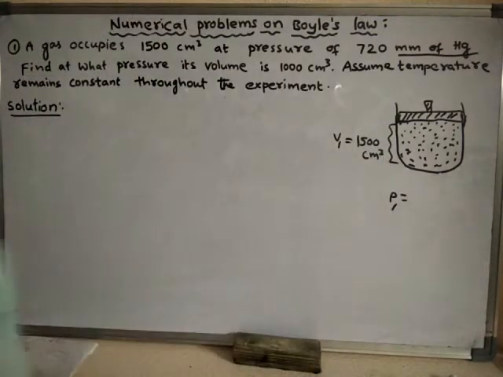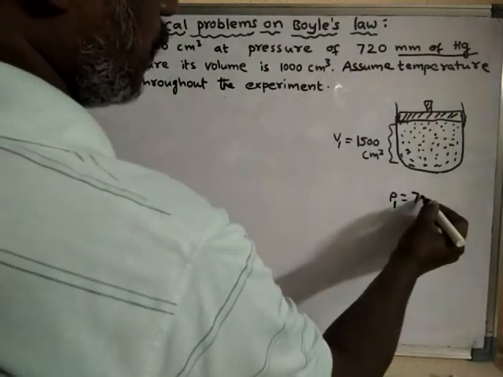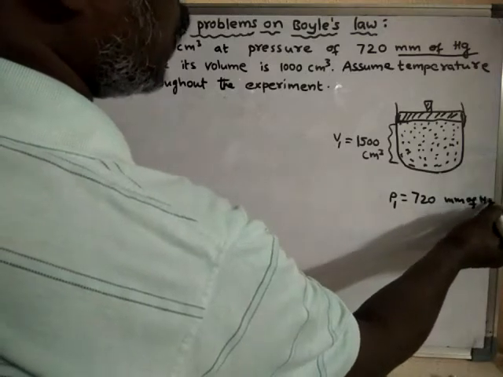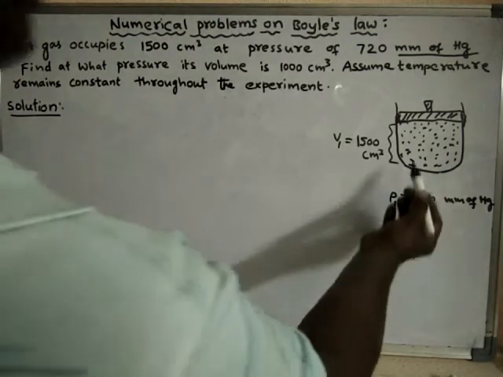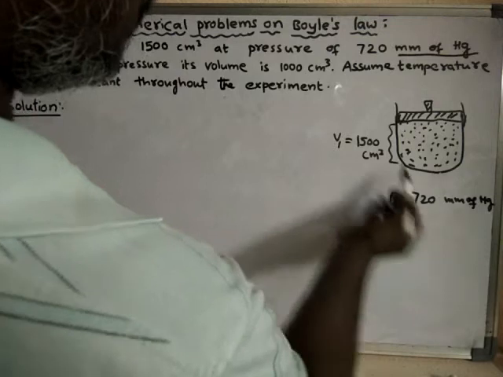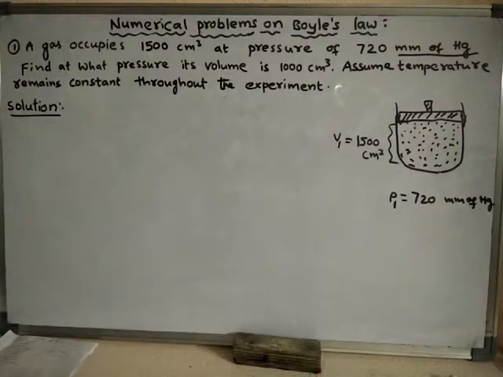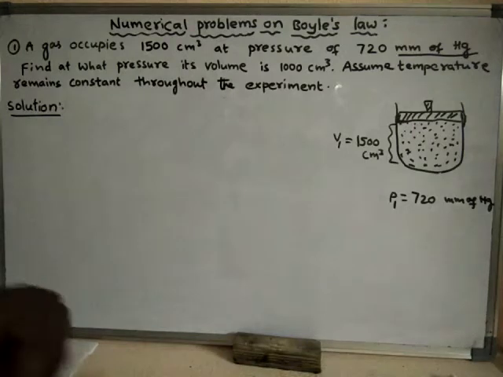The pressure P1 is 720 millimeters of mercury. Under this amount of pressure, the volume of the gas is 1500 centimeter cube. Now find at what pressure its volume is 1000 centimeter cube.